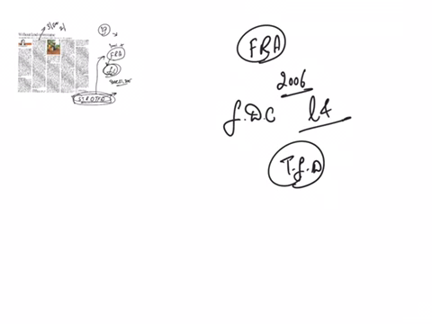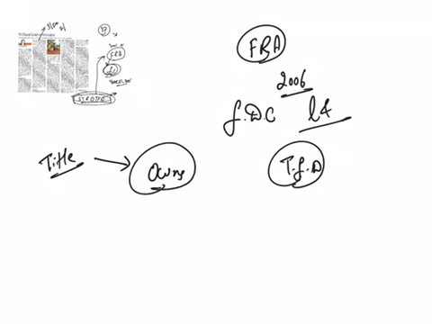The rights provided under this act: first, title rights. That means it will give ownership rights to the tribals for land up to a maximum of 4 hectares, and that land should be cultivated by the farmer.